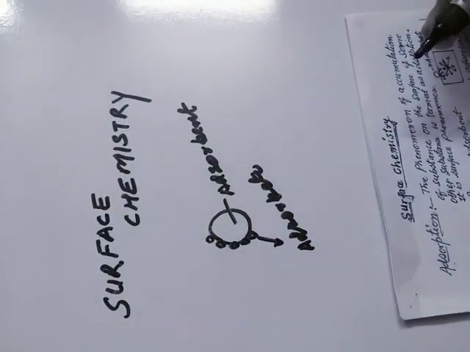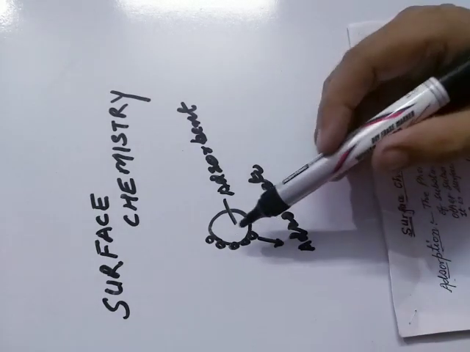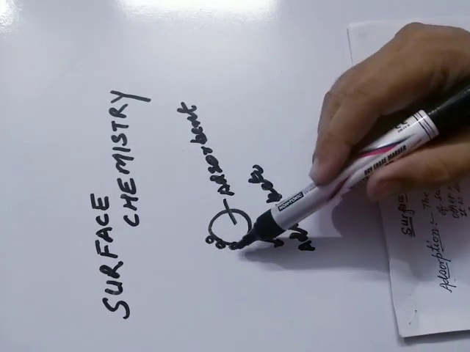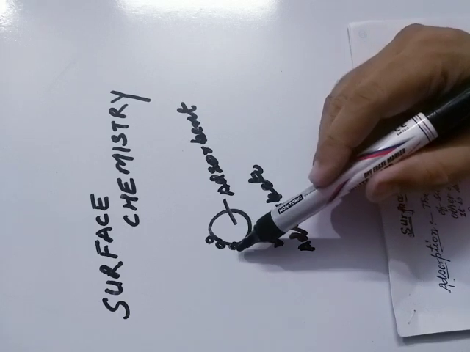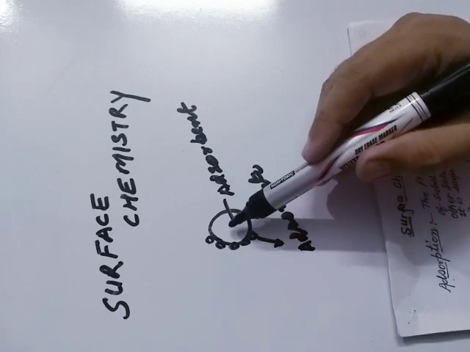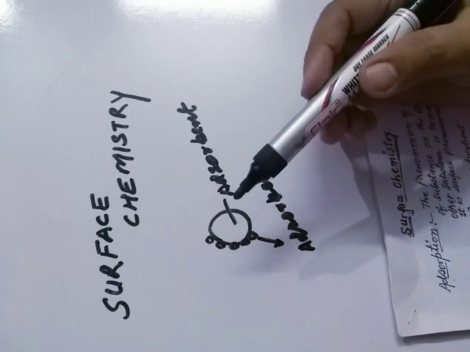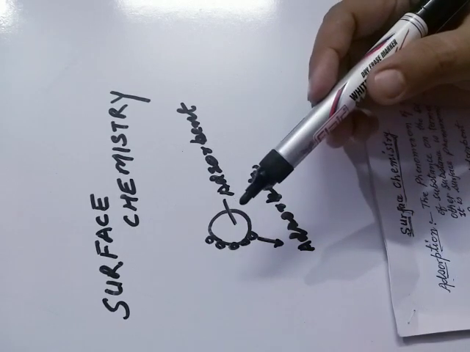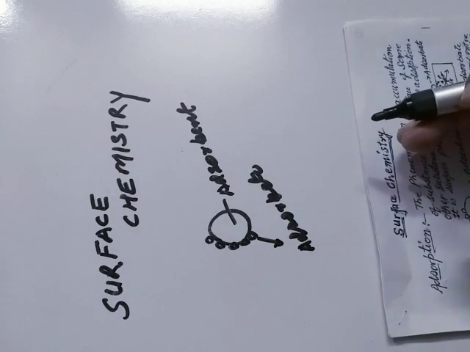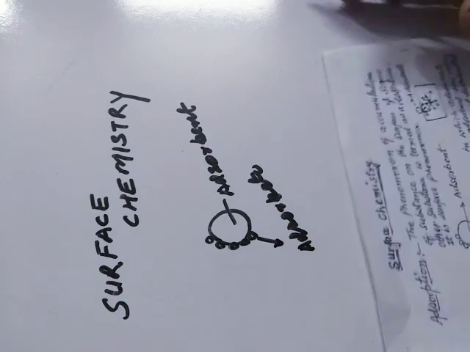This process is called adsorption because the substance is attached on the surface, it is not going inside. If it enters inside in bulk, in that case, in place of adsorption, it is called absorption. So that is the difference between adsorption and absorption, right?